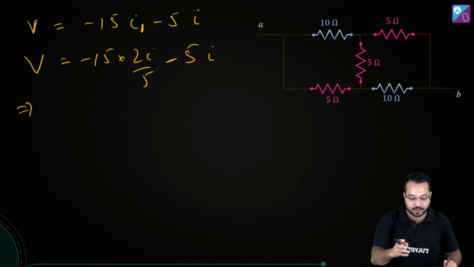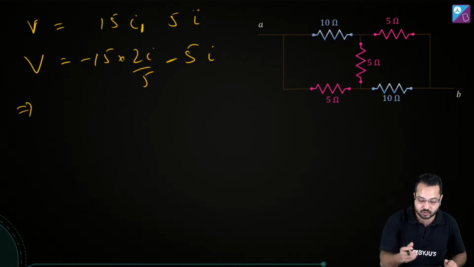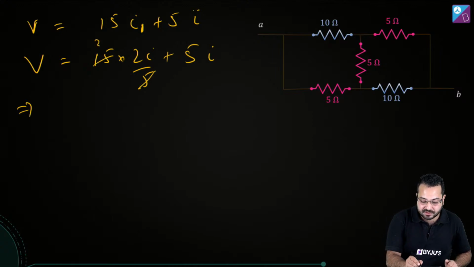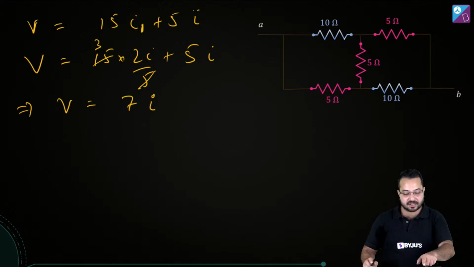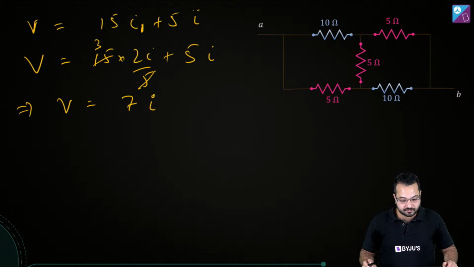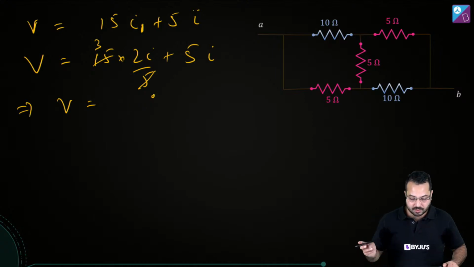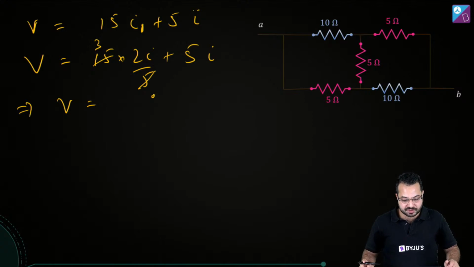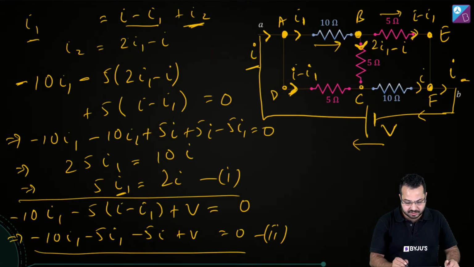So what are we going to get? This is going to become plus, I've taken it to the other side. So this 5 and this 3, this is going to become V is equal to 7I. Can you say that? Have I made a calculation mistake somewhere? Let me go back and check.